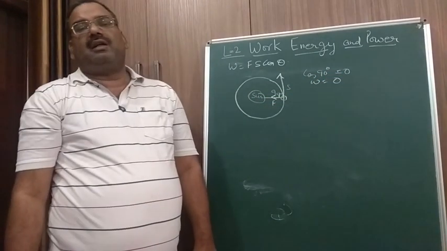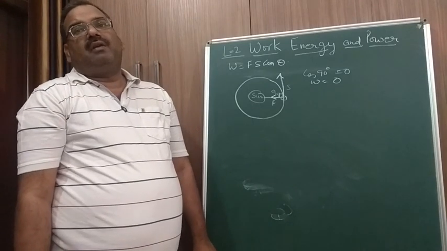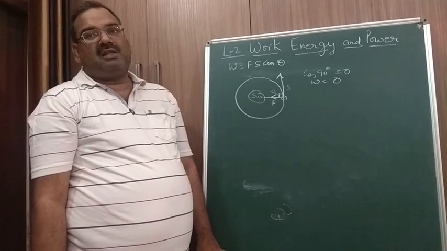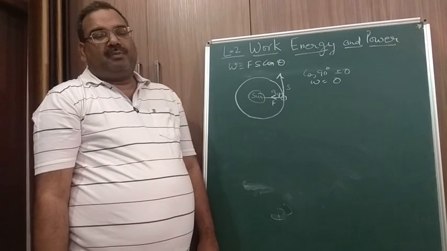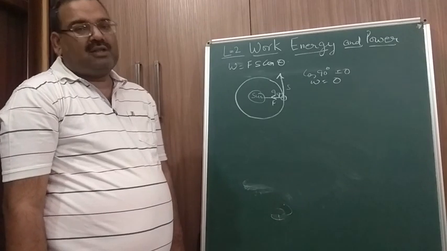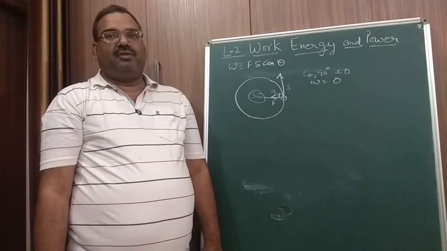Similarly, in the case of the atom, when the electrons are revolving around the nucleus, again the force is centripetal, acting towards the center, and the displacement is perpendicular. So work done is 0. The rest we will continue in the next video.